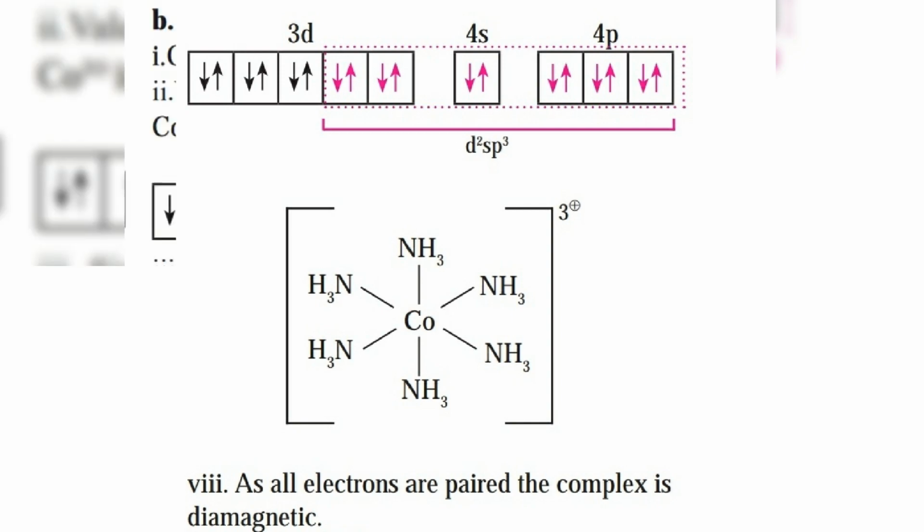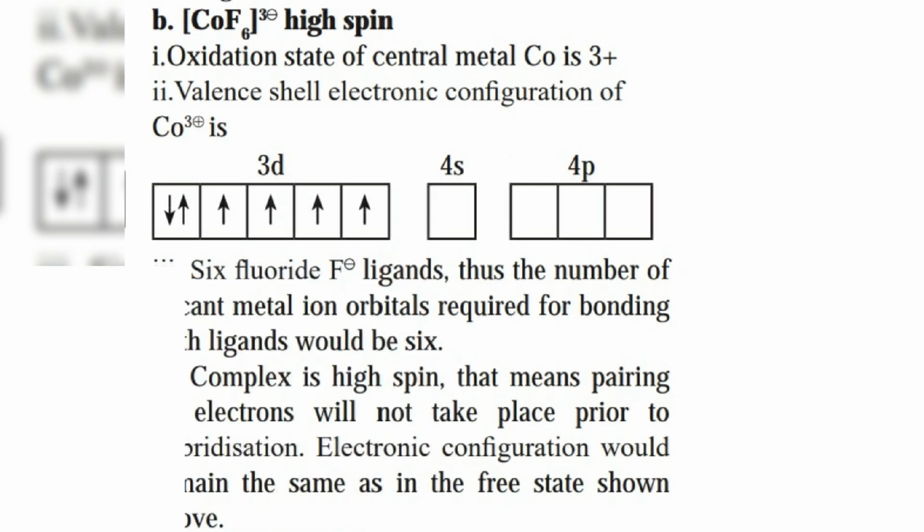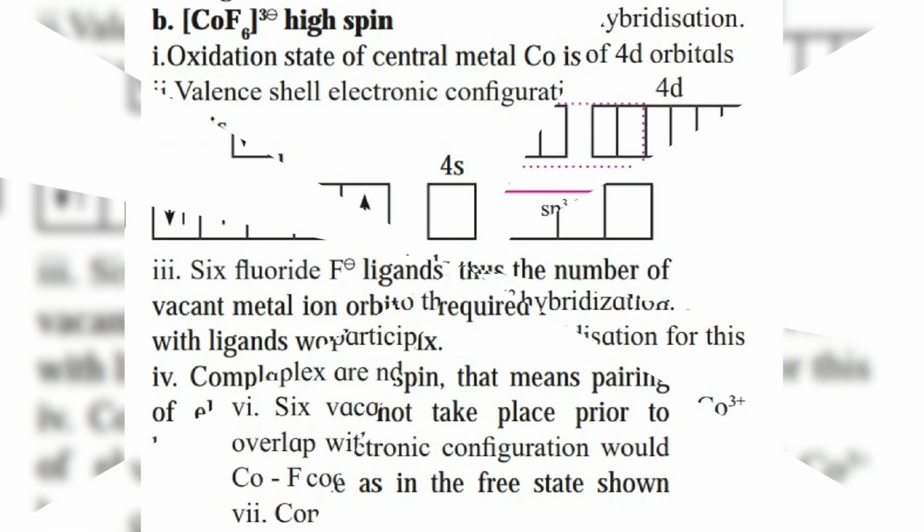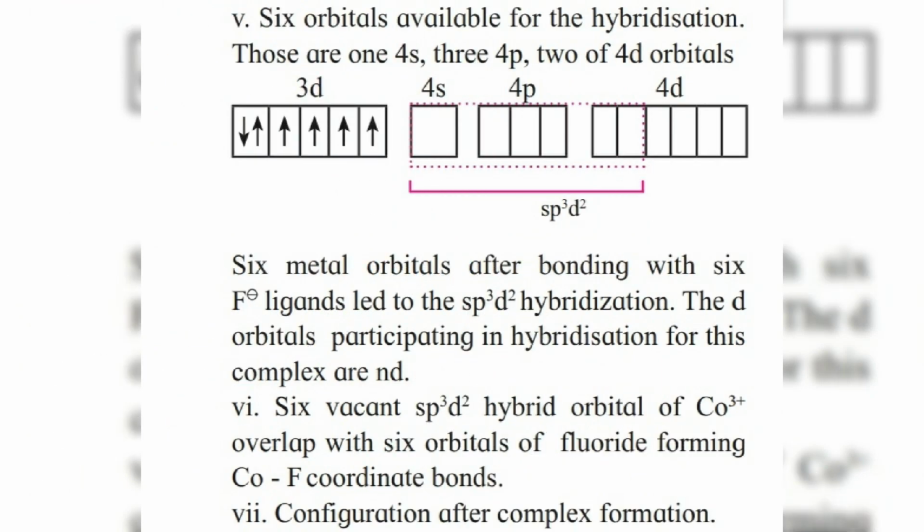Next example of an octahedral complex is [CoF6]3-. It is a high spin complex. Here the central metal ion is cobalt. Its oxidation state is +3. Now see the electronic configuration 3d6 4s0 4p0. As here the ligand is fluoride ion, means F negative, it is a high spin complex, and in a high spin complex electron pairing does not take place. So the hybridization takes place using the outer d orbital, means the 4d orbital. Its configuration becomes like this: 3d6 4s0 4p0 4d0.